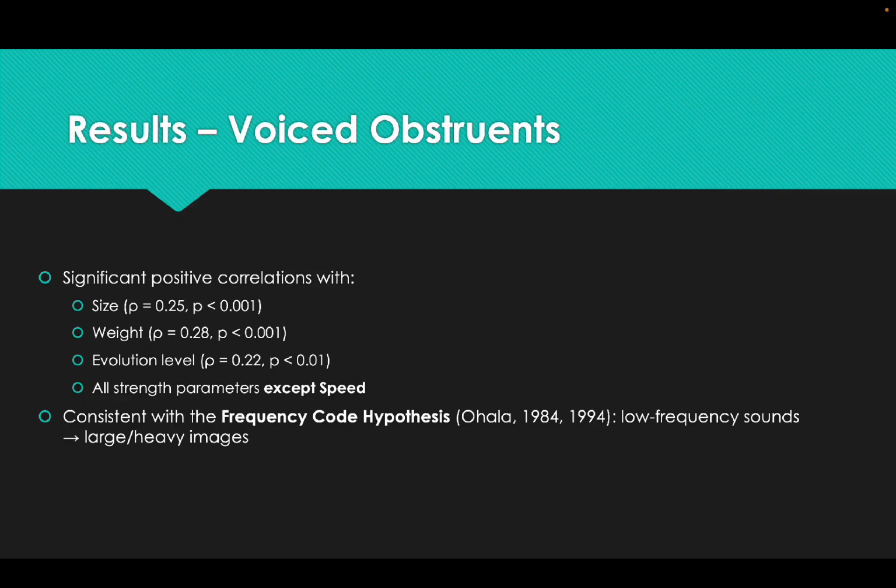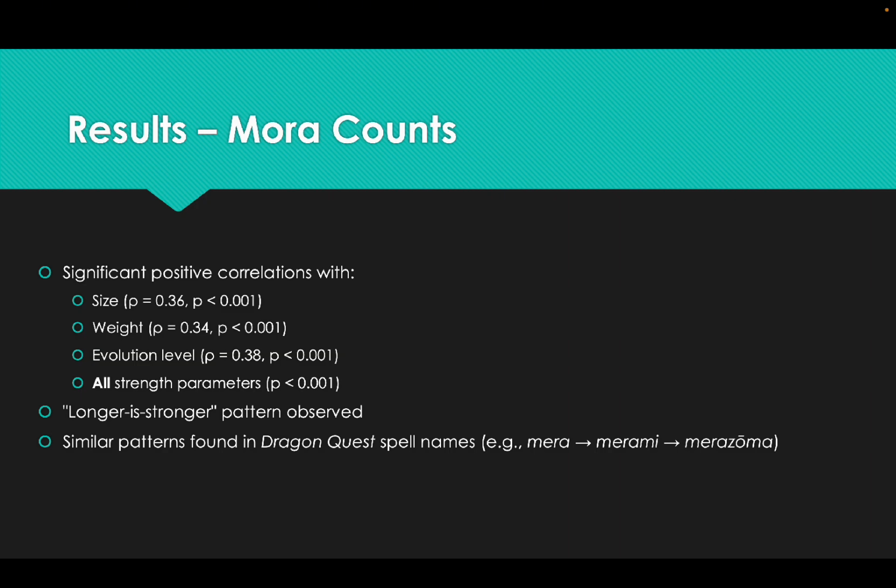It basically states that low frequency sounds are associated with larger and heavier images. About the mora counts, we observe significant positive correlations with size, weight, evolution level, and all strength parameters. So this demonstrates a longer-is-stronger pattern, and similar patterns were found in another game called Dragon Quest.